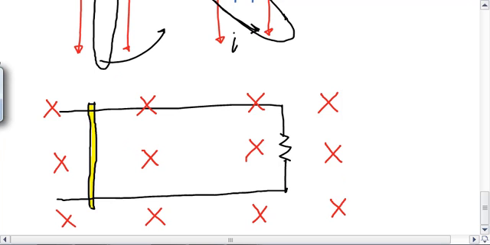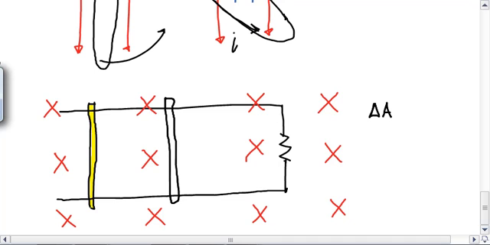And if I were to take this bar and move it, but I didn't do a good job of making it a whole bar. So if I take this bar and I were to move it over here, what's going to happen to the area? So imagine our bar is over here now. What's happening to the area of this loop? Did it increase, decrease, or stay the same? I moved the bar. It's no longer here, but it's there. What happens to the area of this loop? Okay, so our area is decreasing. So we have a change in area.